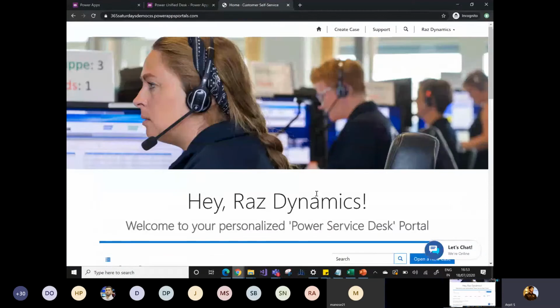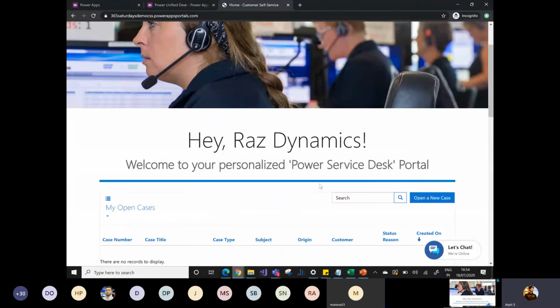So if Raz wants to get some basic information, like what is the refund process, how long it takes to get my money back, and some basic information about the Surface Pro, he doesn't need to call the customer agent. He doesn't need to drop an email to the customer agent, right? He can simply use the Power Apps portals to get such information, and obviously it will reduce the overload on the customer agents as well.